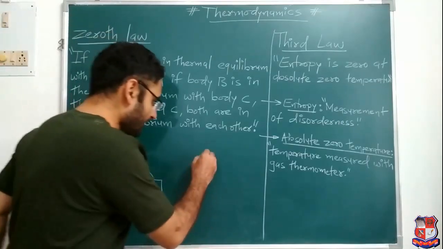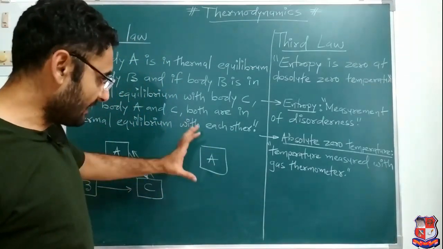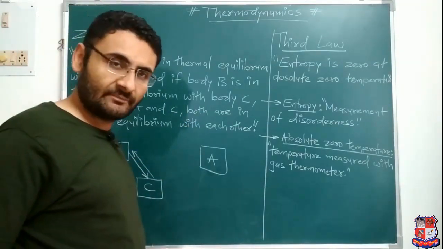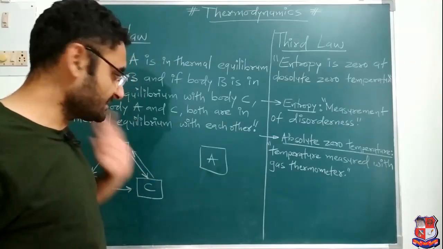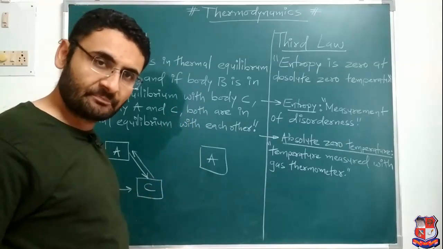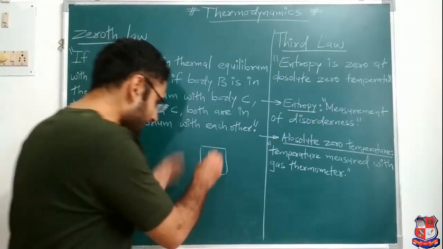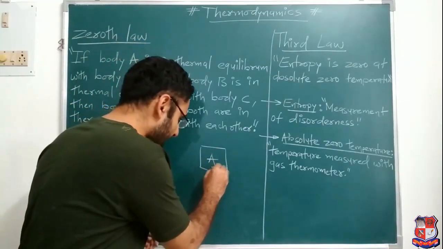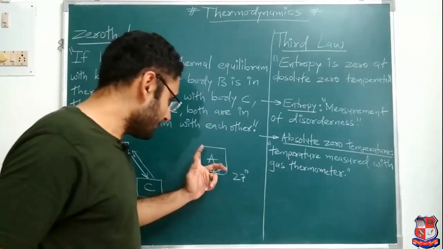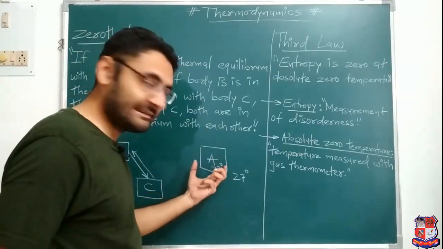Now suppose I consider only a single body A. If I say that body A is in thermal equilibrium, would that statement be correct or not? Because another body is not present, I am considering a single body, body A. Yes, we can say that body A is in thermal equilibrium when, suppose, body A temperature is 27 degrees centigrade and the surrounding temperature is also 27 degrees centigrade. That means between body A and the surrounding no heat transfer takes place. That is why we can say that body A is in thermal equilibrium.